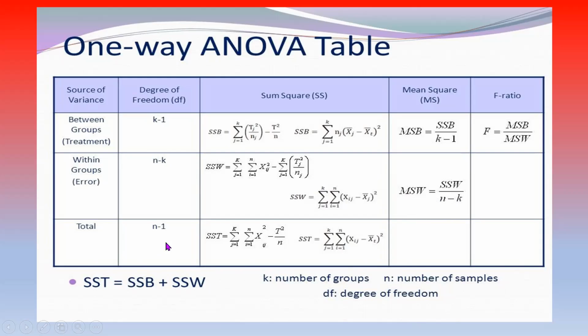For total, the degrees of freedom is n-1. Sum of square total is equal to summation j from 1 to k, summation i from 1 to n of (xij minus x double bar) whole square. We can also write it in another way. The F ratio is calculated as mean sum of square between by mean sum of square within. Total sum of square is equal to treatment sum of square plus error sum of square. k is the number of groups, n the number of samples, and df means degrees of freedom.